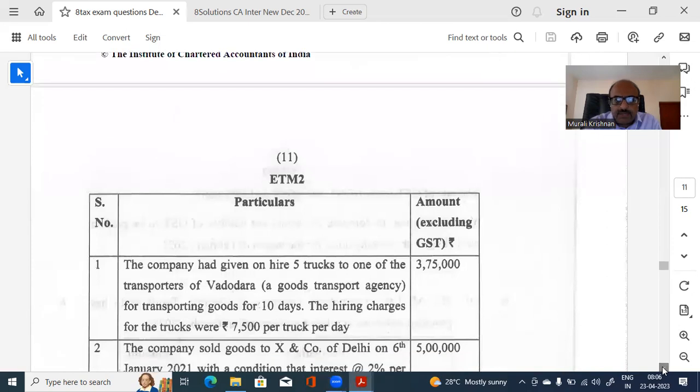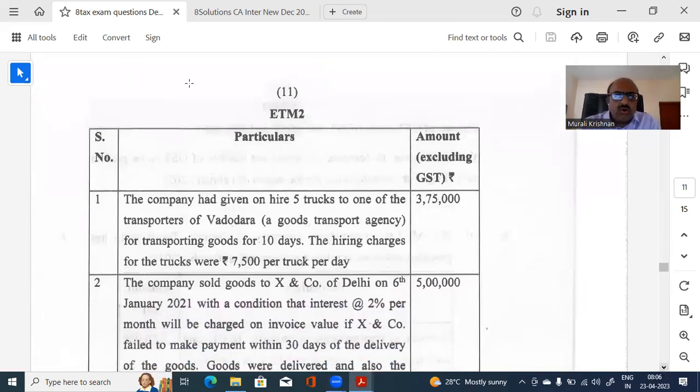But he is supplying 5 trucks to a goods transport agency. His 5 trucks he is giving to a goods transport agency for transporting the goods for 10 days. The hiring charges are 7,500 per truck per day. So in total, that's how they got 3 lakhs.